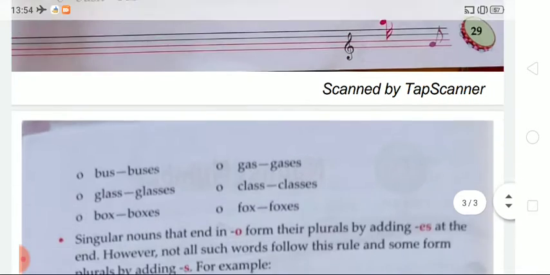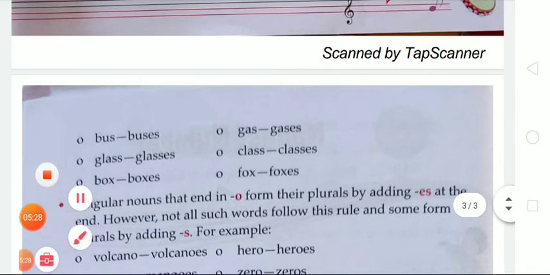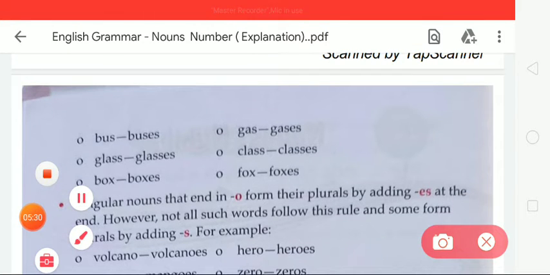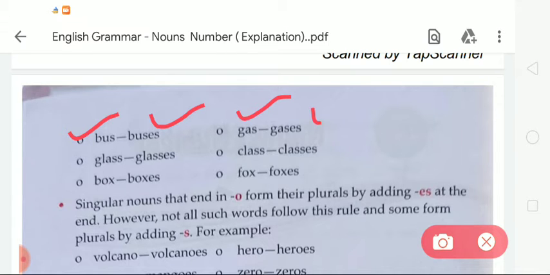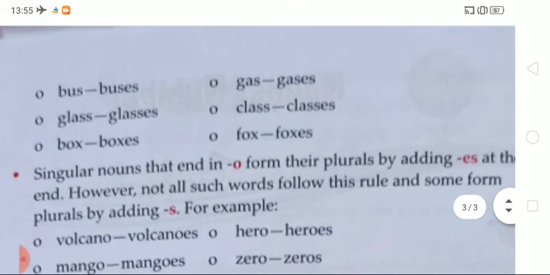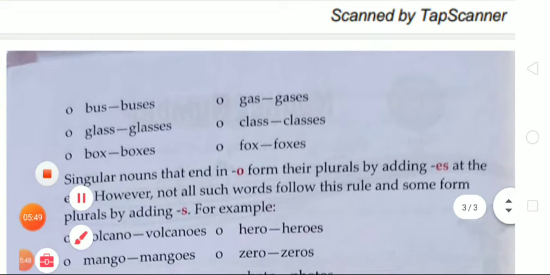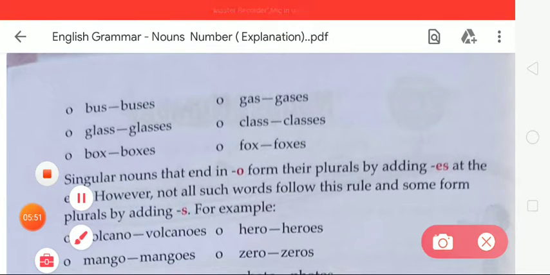Now the next stage. There are many more examples of changing a singular noun into plural by adding es. Next is bus, it will be buses. Gas, gases. Glass, glasses. Class, classes. Box, boxes. Fox, foxes.